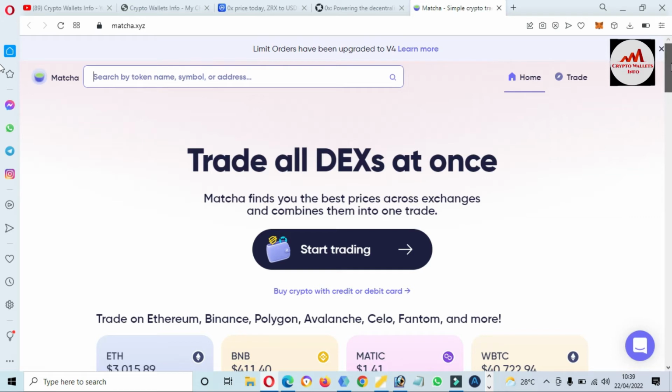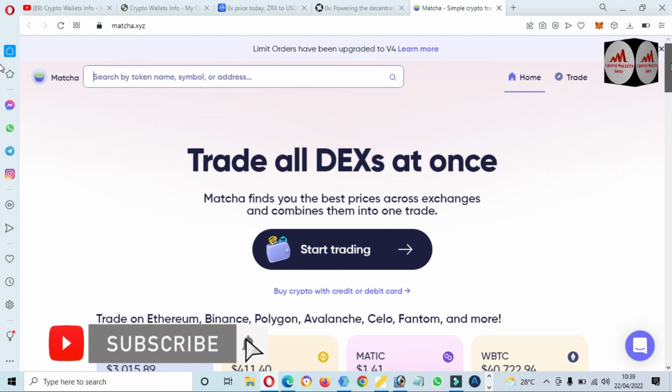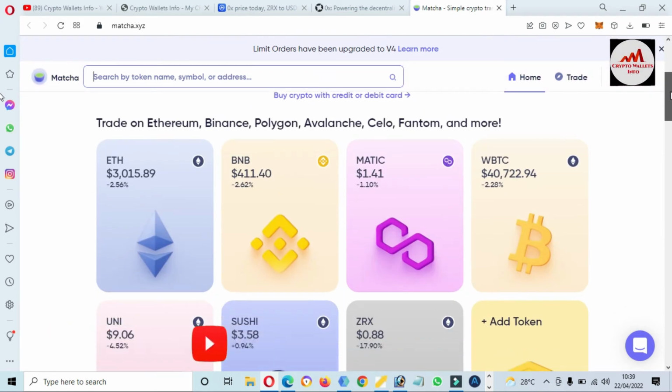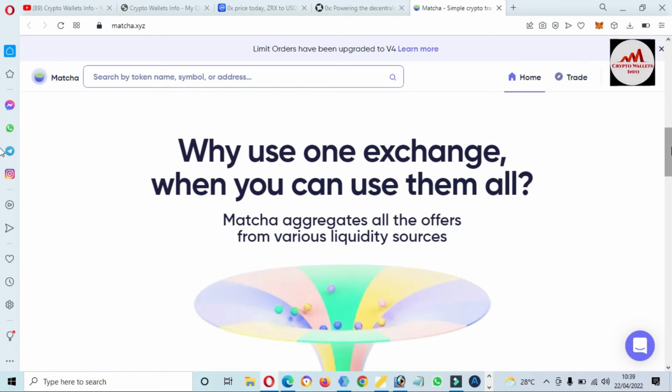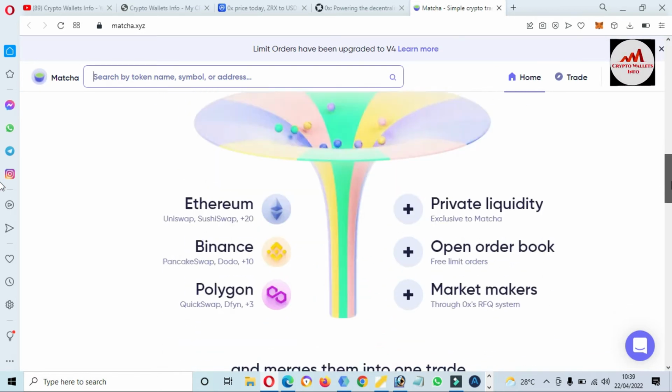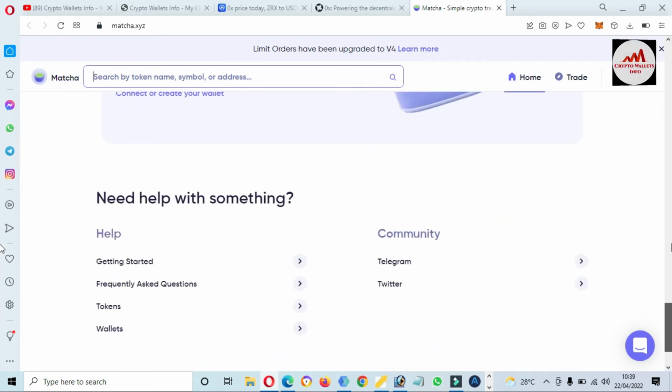Trade on all DEXs at once. Matcha finds you the best price across exchanges and combines them into one trade. You can also trade on Ethereum, Binance, Polygon, Avalanche, Celo, Fantom, and more. Why use one exchange when you can use them all? You can get more information about it from there.